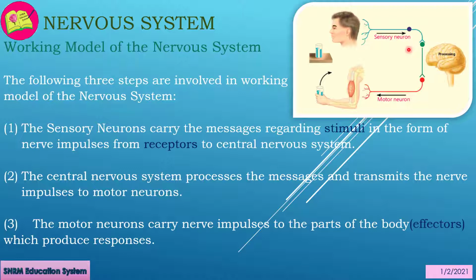Students, we will discuss stimuli and receptors in detail in an upcoming slide. The central nervous system processes the messages and transmits the nerve impulses to motor neurons. The motor neurons carry nerve impulses to the parts of the body, called effectors, which produce responses.